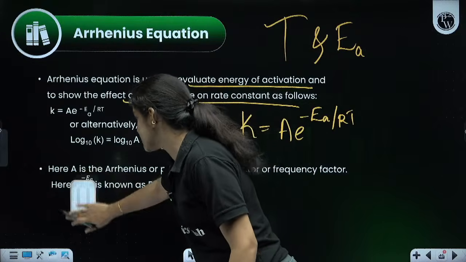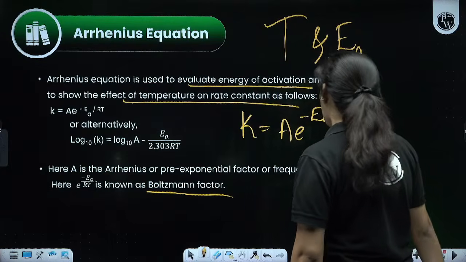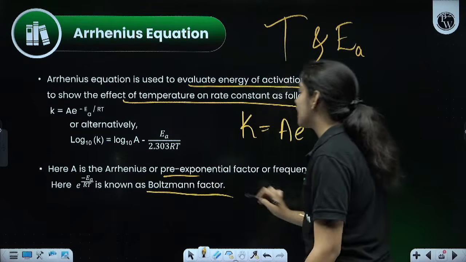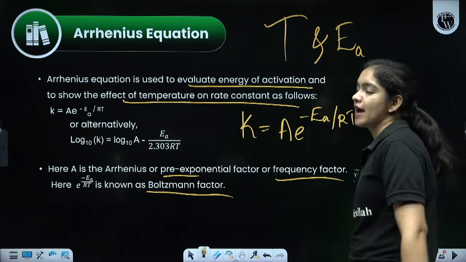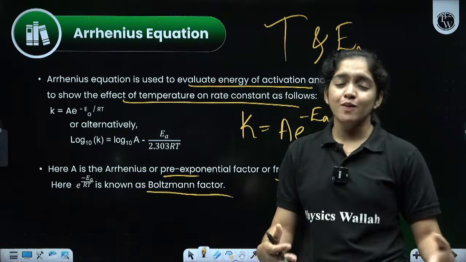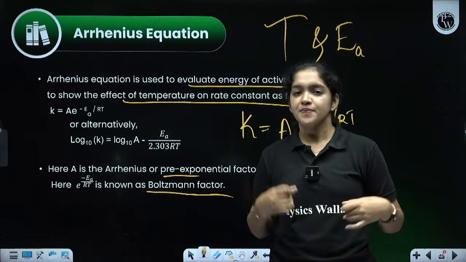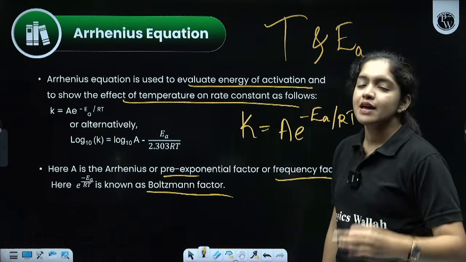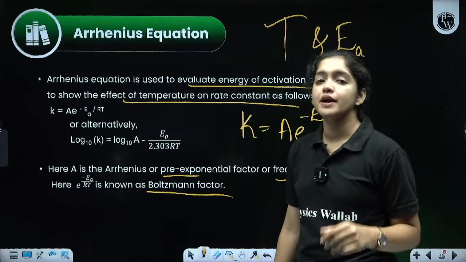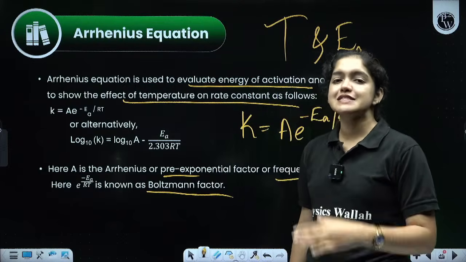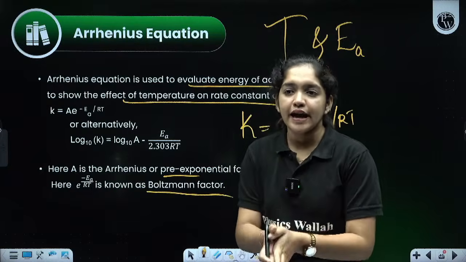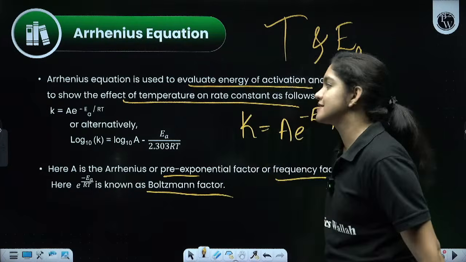e raised to minus EA by RT is the Boltzmann factor, and A is the Arrhenius factor, other names pre-exponential factor or the frequency factor. It can be asked as an MCQ, the three names of A: pre-exponential factor, Arrhenius factor, and one more name, the frequency factor. And e raised to minus EA by RT is the Boltzmann factor. This is the only equation which shows the relationship between the temperature and the activation energy. Yes, this is chemical kinetics.